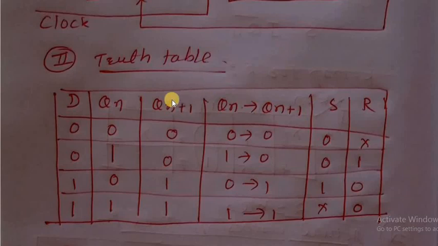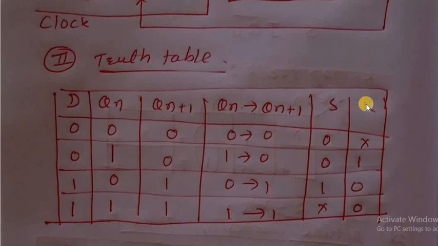Then the transition from Qn to Qn plus 1, present state and next state. I did nothing here, I wrote it as it is. That is 0 to 0, 0 to 1, 0 to 1, 0 to 0, 1 to present state to next state, 0 to 1, 0 to 1, 1 to 1, 1 to 1. Then we know that this is the present state, this is the next state.